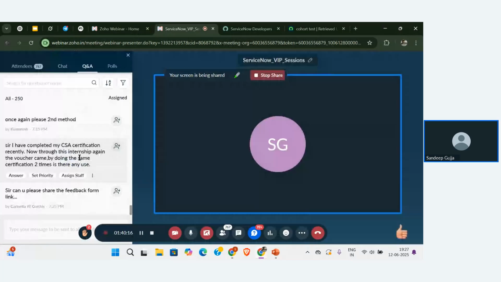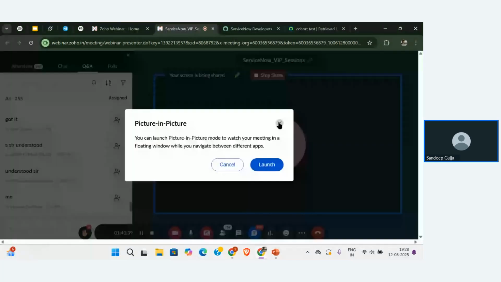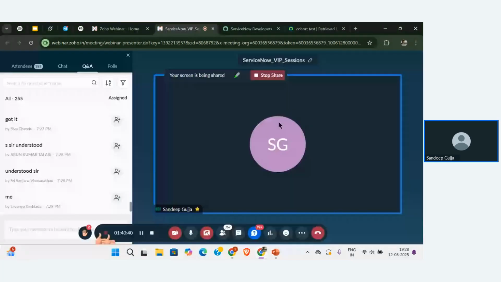Easy, right? So the best way is to always go with the second way, that is the update source. If you use the update source, we can connect with one more instance, where in the first instance we are developing something, and in the second instance we are just calling that particular configuration using a single button.